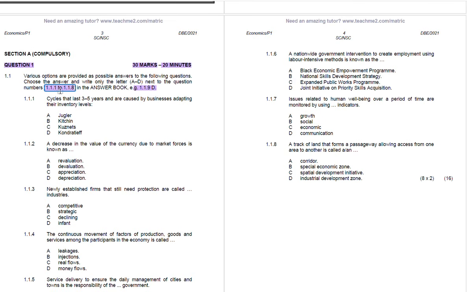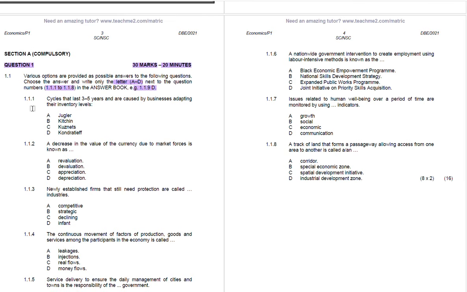Candidates, it is very important to understand that you need to use the letters A to D. Do not provide back the full name. Do not say this is this. Just the letter as it's shown here.